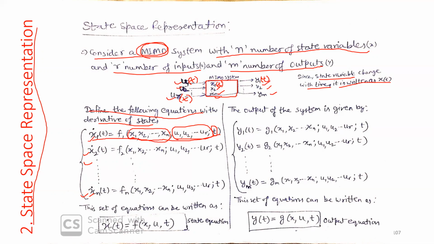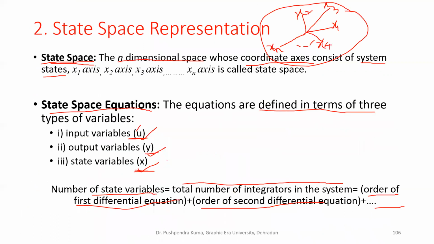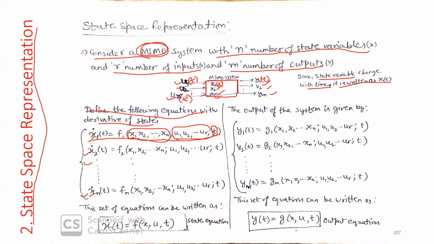As we discussed, if you have the knowledge of the state variables at time t equals 0, together with knowledge of the inputs, you can get the output of your system. Similarly, with the state variables at the initial time and the inputs of the system, you can describe the behavior of the system.